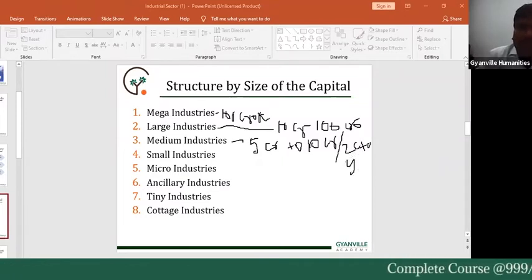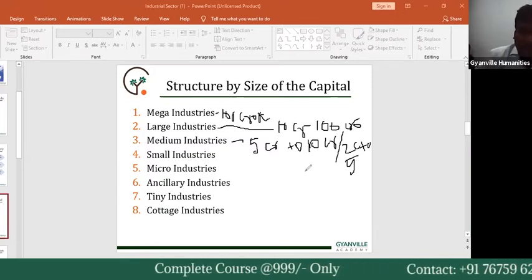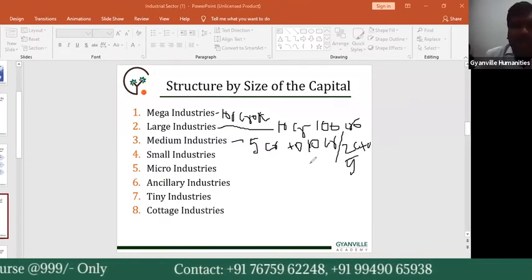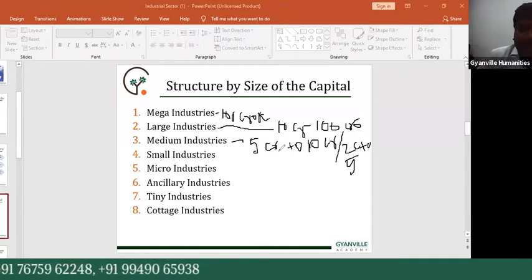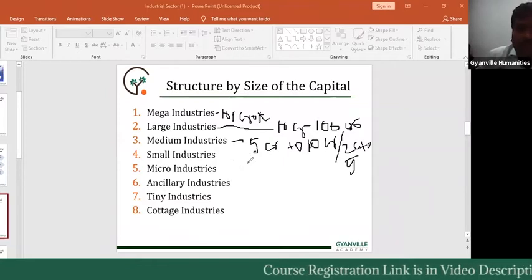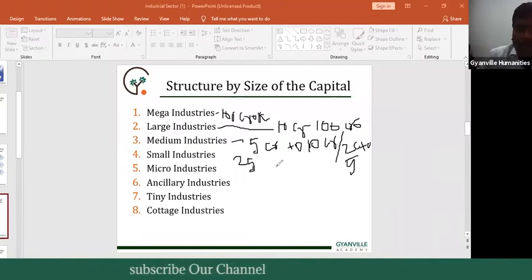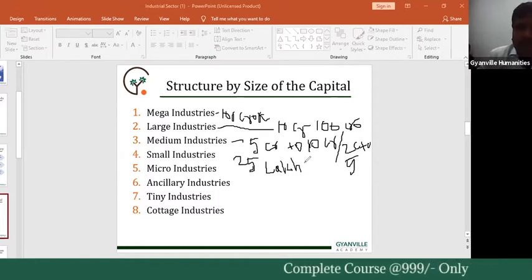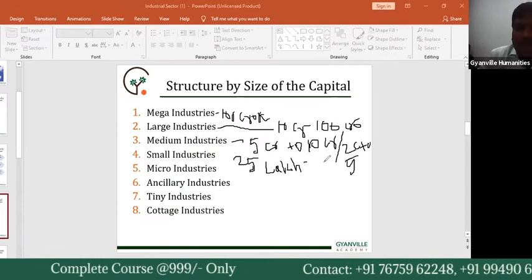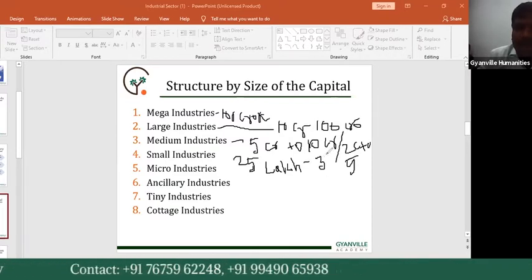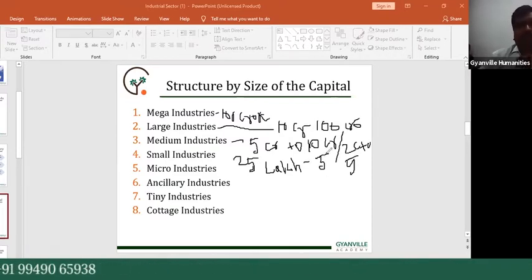In the same way, small scale industries are also divided in this range, especially manufacturing related. This is the first part of the manufacturing industries units, with an amount of more than 25 lakhs rupees to below 5 crores rupees. So that is the medium small scale industry related data. Especially this is related to manufacturing industries in the category of small scale industries.